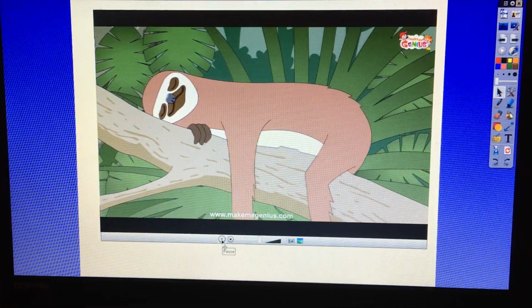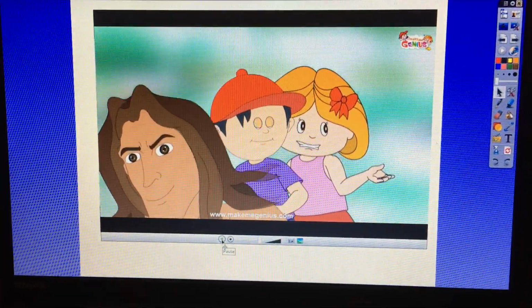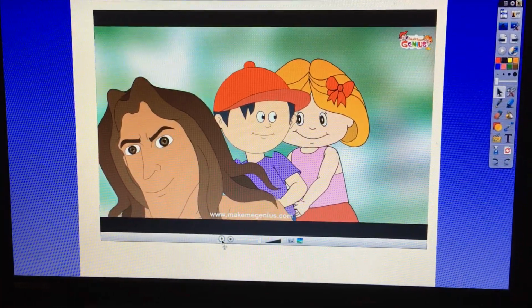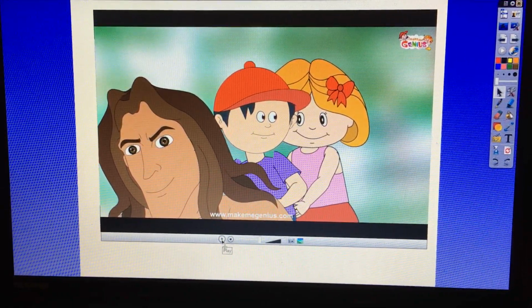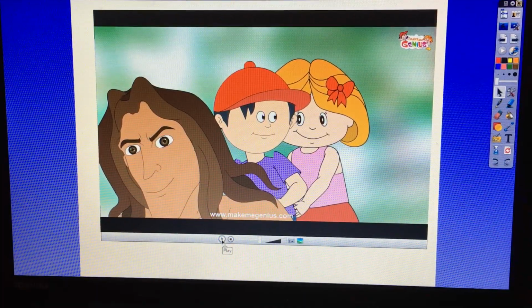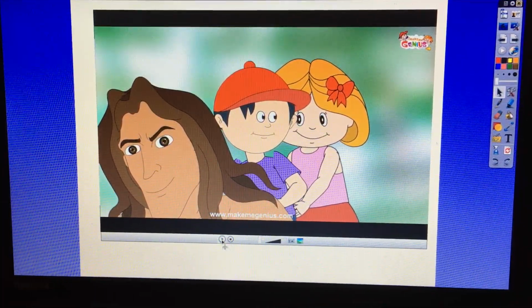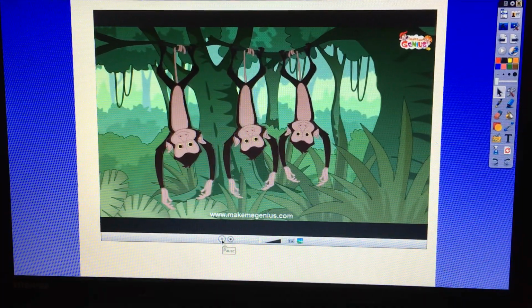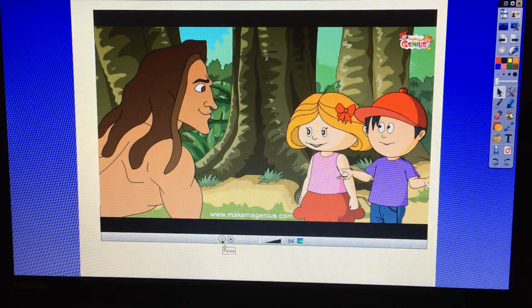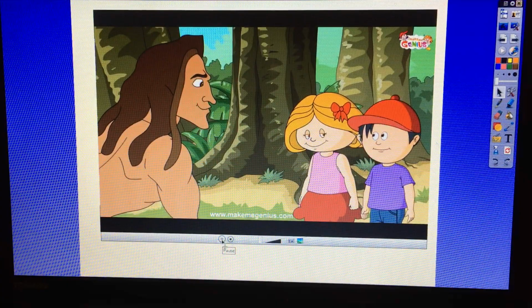Whole day? A sloth sleeps for 18 hours in a day. Oh, did you hear that fact? A sloth sleeps for 18 out of 24 hours a day. You might add that into your animal facts. See that langur? Langur use their tail to hang. Thank you, Tarzan. Please take us back after some time.